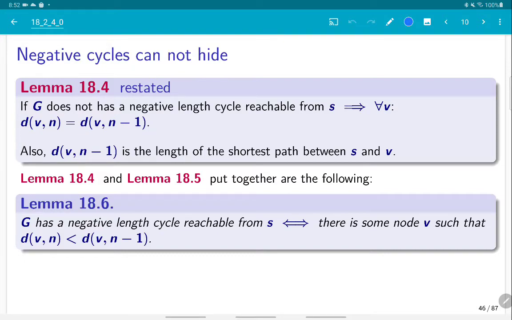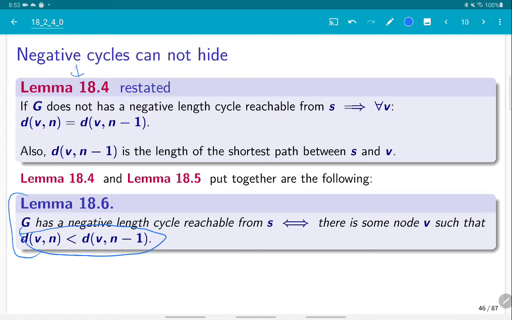Previously, in an earlier lemma, we proved the complement claim: if there is no negative cycle, then the distances converge. They are the same in the n-1 iteration and the nth iteration. So if we put those two claims together, we get this new claim that says that G has a negative cycle if and only if the distances do not converge in the nth iteration.